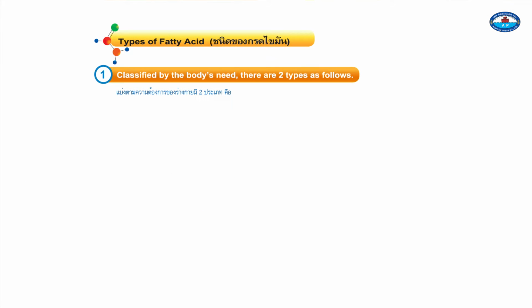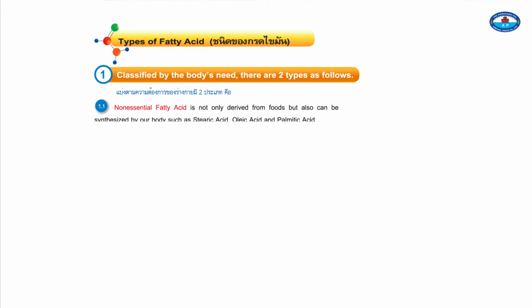Types of fatty acid. 1. Classified by the body's need, there are two types as follows. 1.1. Non-essential fatty acids are not only derived from foods, but also can be synthesized by our body, such as stearic acid, oleic acid, and palmitic acid.